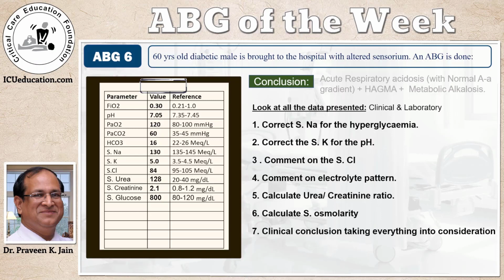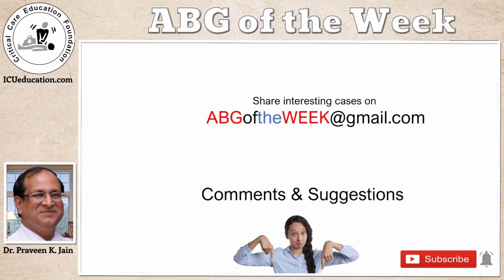You need to look at the chloride only at a glance, because it may be a clue to metabolic acidosis or alkalosis. You need to comment on the electrolyte pattern, which is the relationship between the electrolytes. Are they all going down? Are they behaving abnormally? Calculate the urea creatinine ratio always. Never do the creatinine without doing the urea. If you have a high sugar or a high urea, then always calculate the osmolarity. And finally, give a clinically meaningful conclusion to your diagnosis and to your treatment.